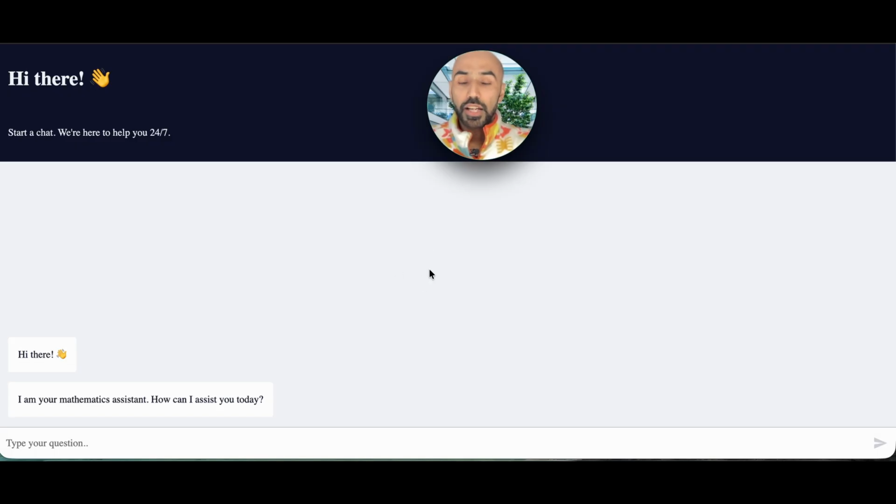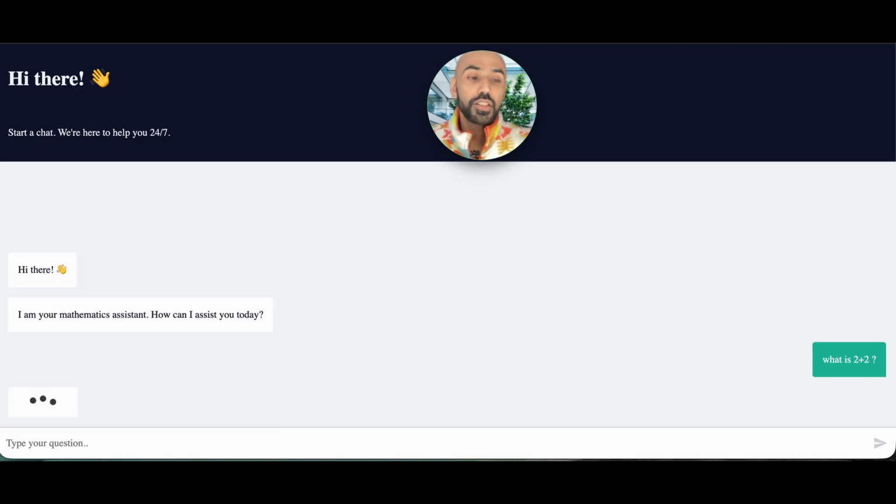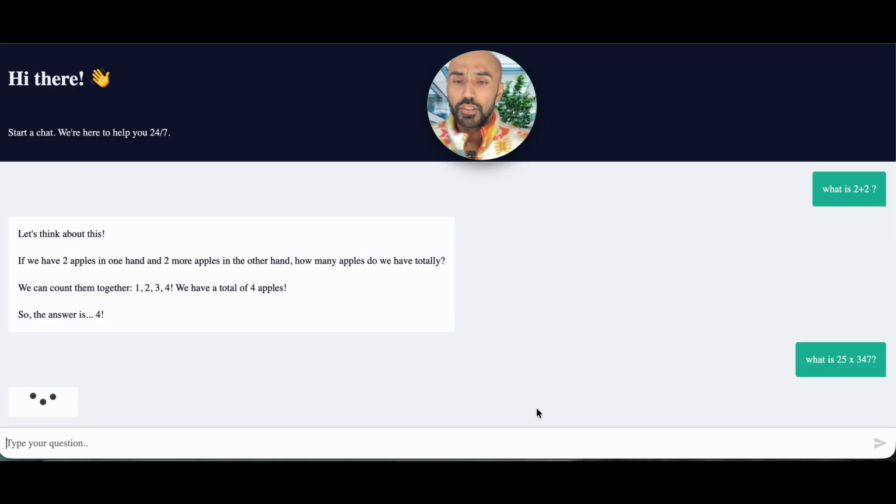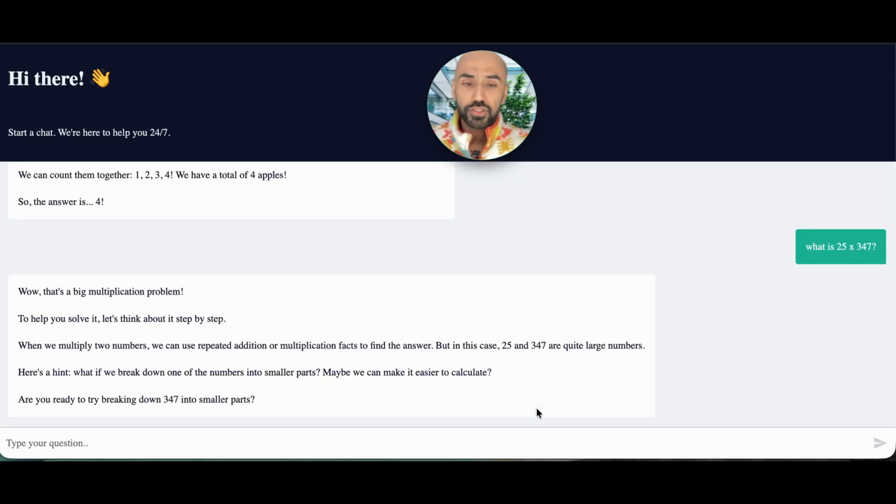In this tutorial, I have prepared a small chatbot which has a guardrail that it should help small children with very basic mathematical problems. It should not answer, for example, big multiplications or some kind of complex task, and also not answer questions which are not related to mathematics. For example, if I ask what is 2 plus 2, it will simply answer. What is 25 into 347? I prepared one already. It should not answer this, or at least should say here is how you can solve it, but it should not give you the end result.